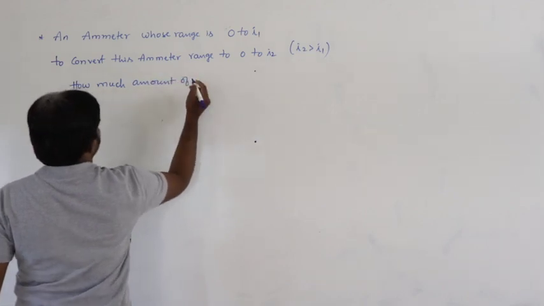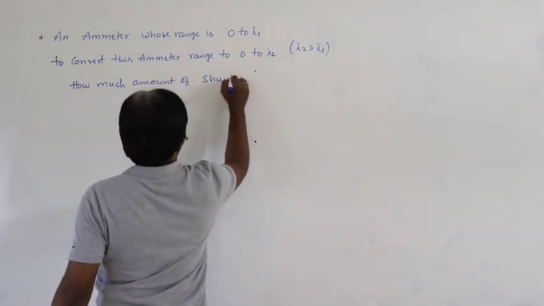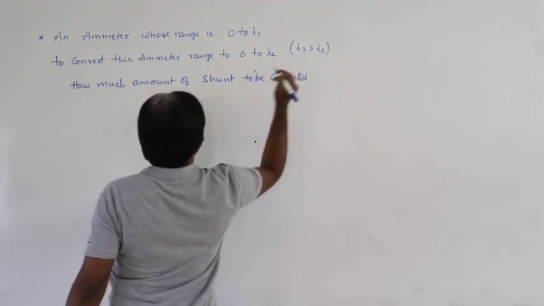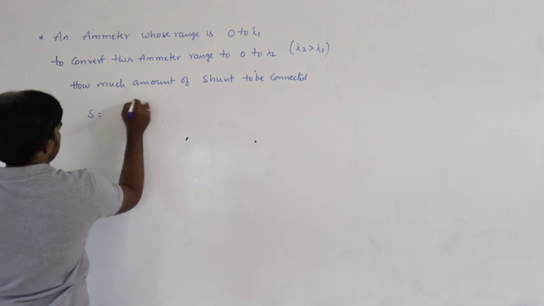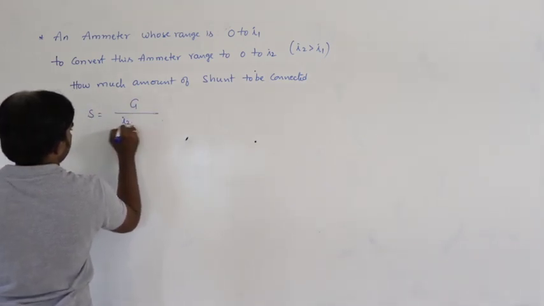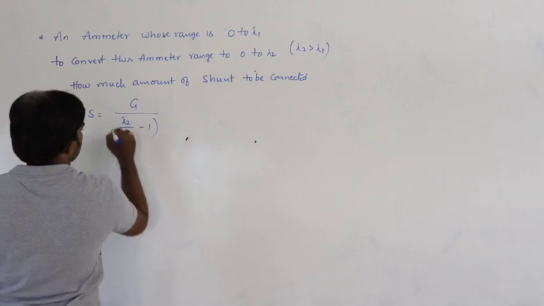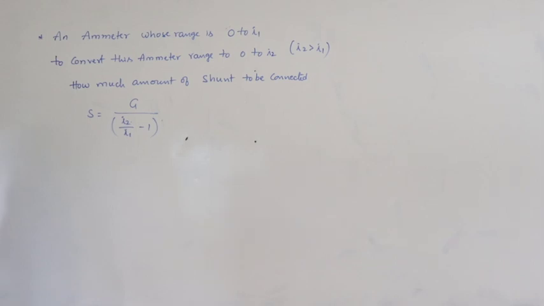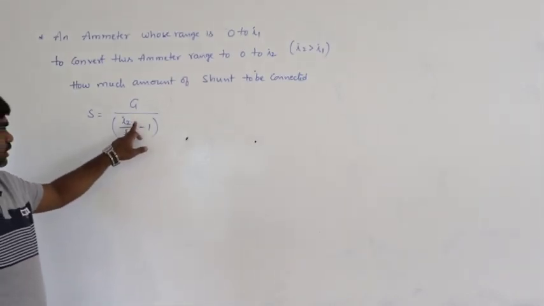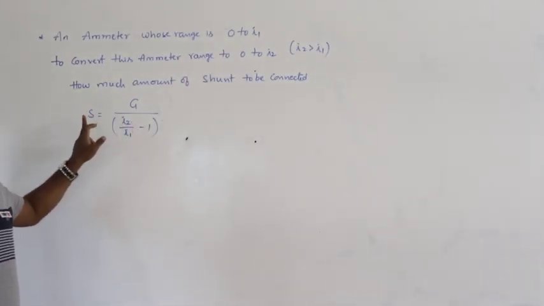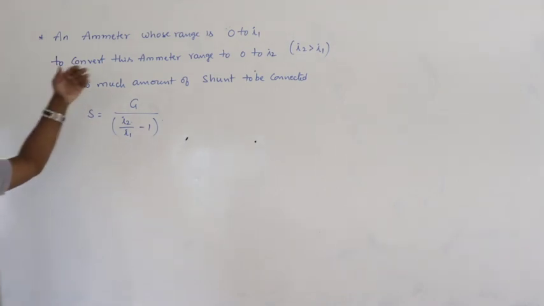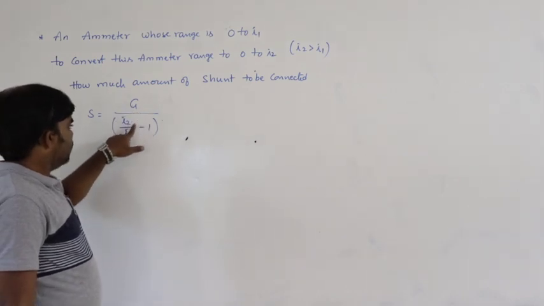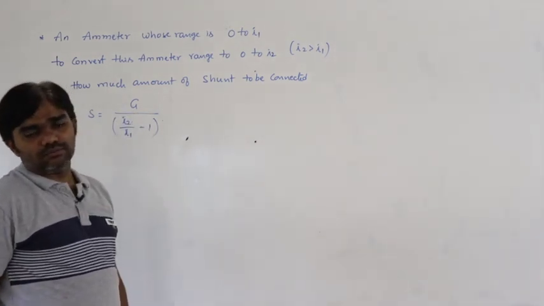How much amount of shunt is to be connected? So, the shunt is equal to G by I2 by I1 minus 1. So, heavier current by lower current minus 1. So this is the shunt to be connected to increase the range of the ammeter. S is equal to G by I2 by I1 minus 1.